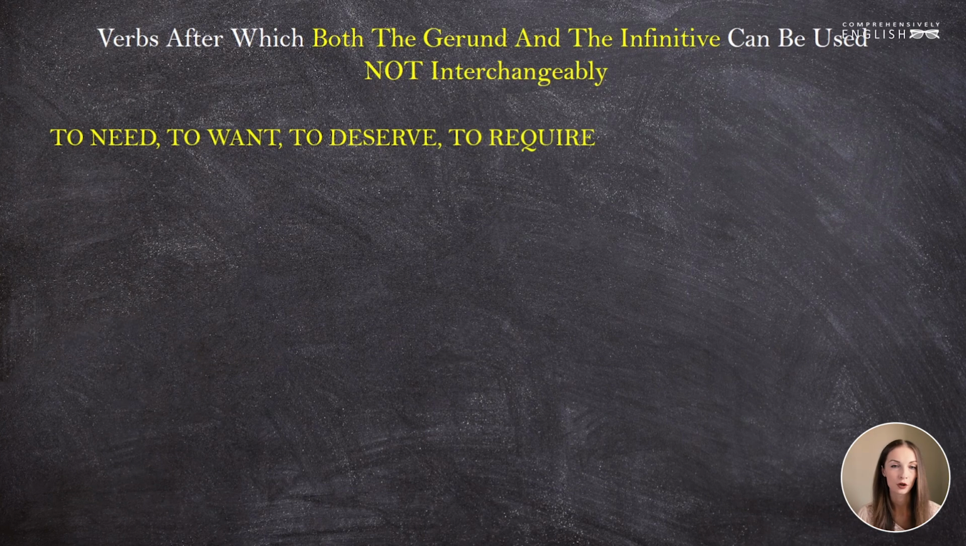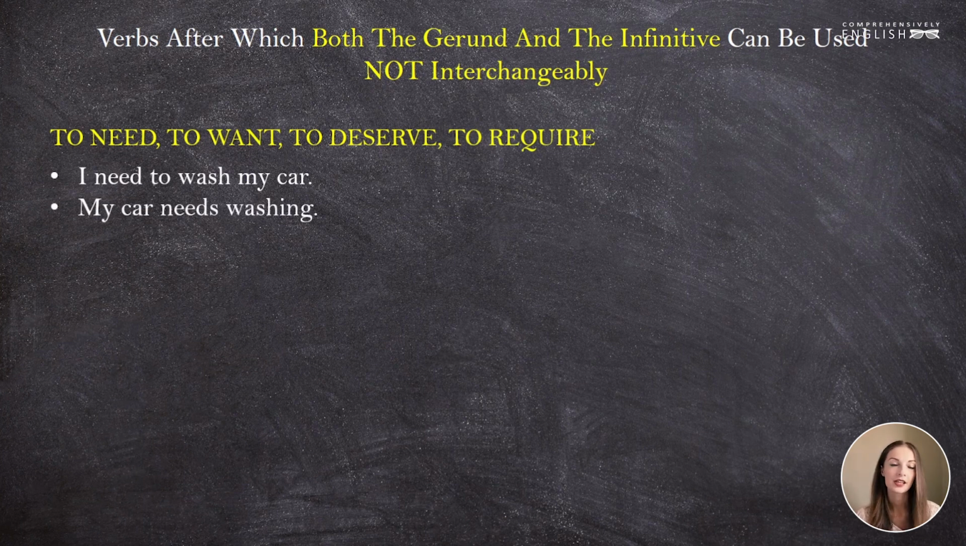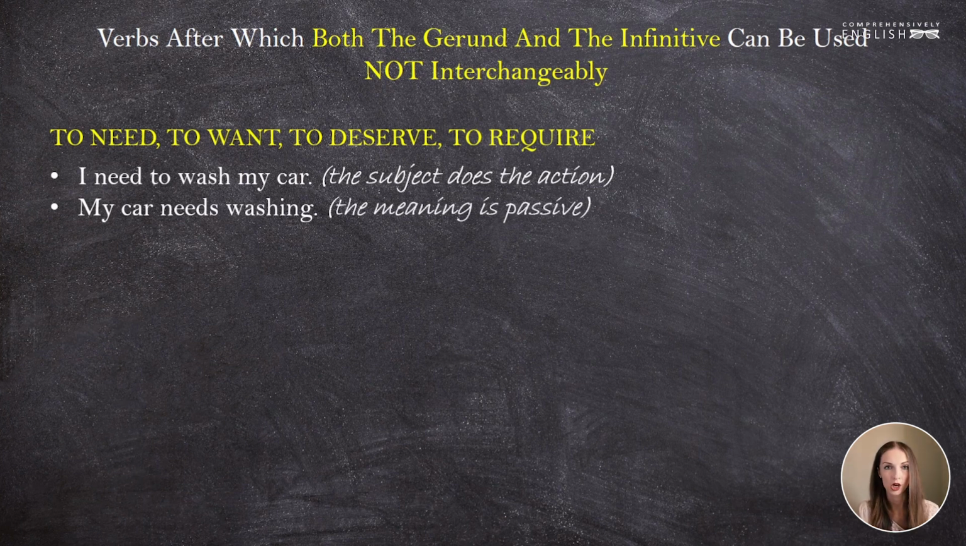Then we have need, want, deserve, require. We'll speak about these four verbs together because the choice between the gerund and the infinitive will depend on whether the subject is the doer of the action or the receiver of the action. Let's look. I need to wash my car and my car needs washing. In the first case, the subject does the action. I need to wash it and I will wash it. In the second case, the meaning is passive. My car needs washing. This way you can say my car wants washing or requires washing or something deserves doing something. These four verbs follow the same idea.